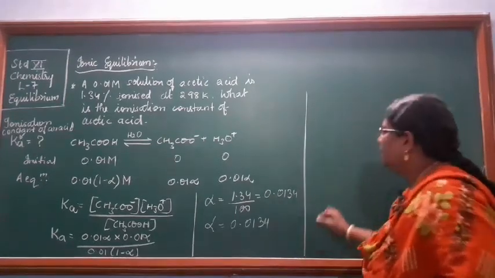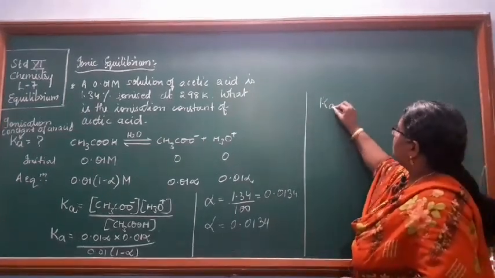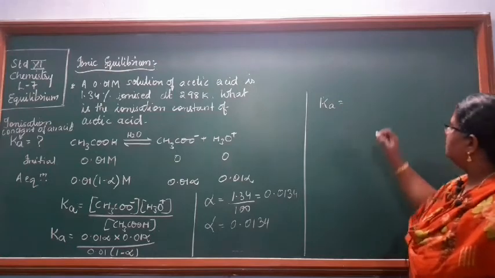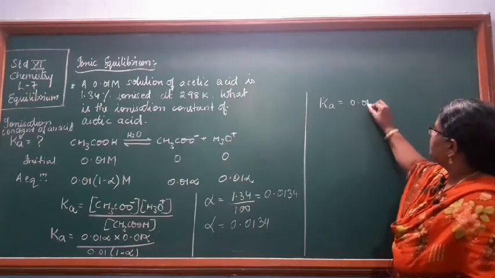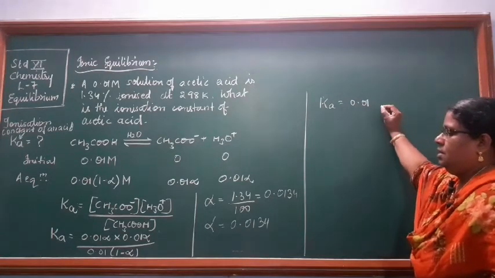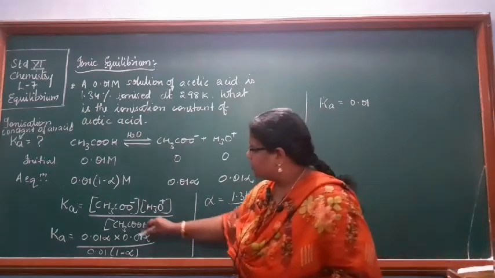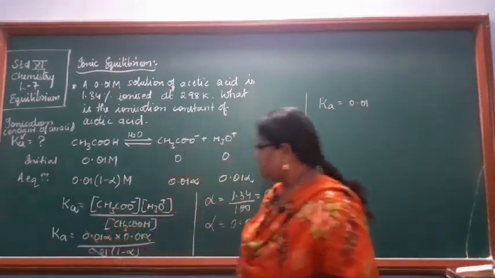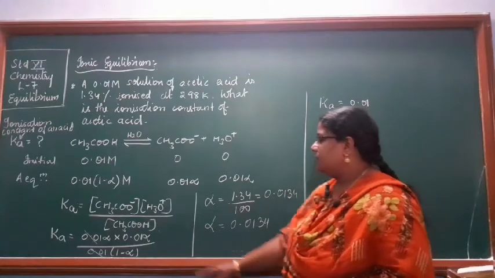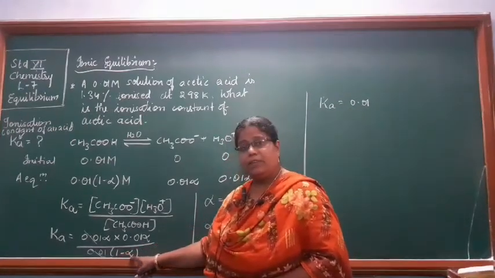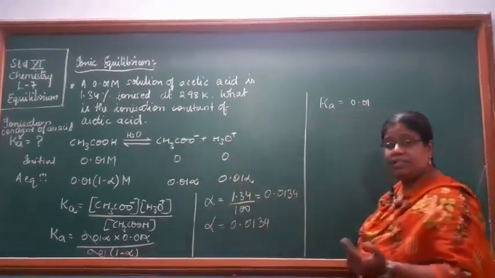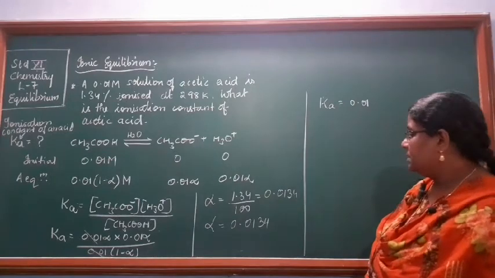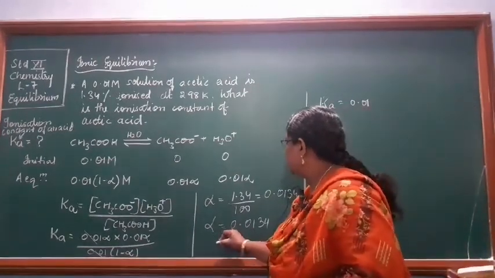Now can you find your Ka value? Yes, you can. Ka is equal to 0.01, and this will cancel out, so we cancel these two first. What is remaining? 1 minus alpha. Here also alpha is very less compared to 1, isn't it? So you can just neglect that.